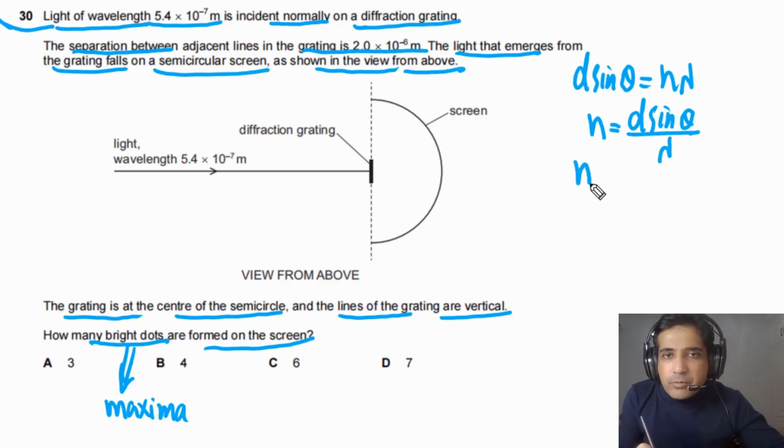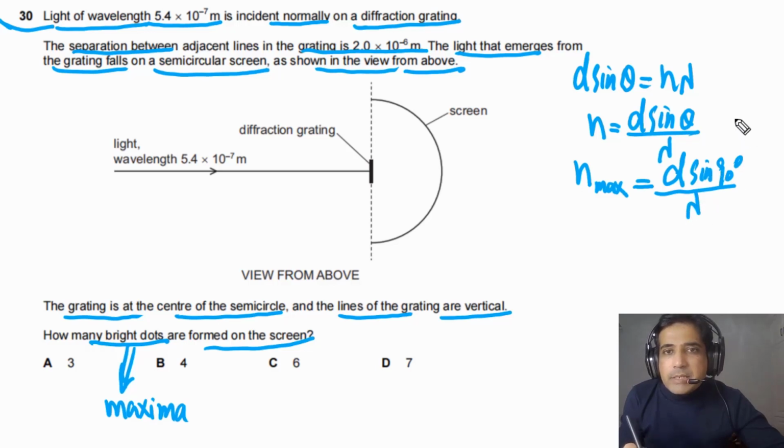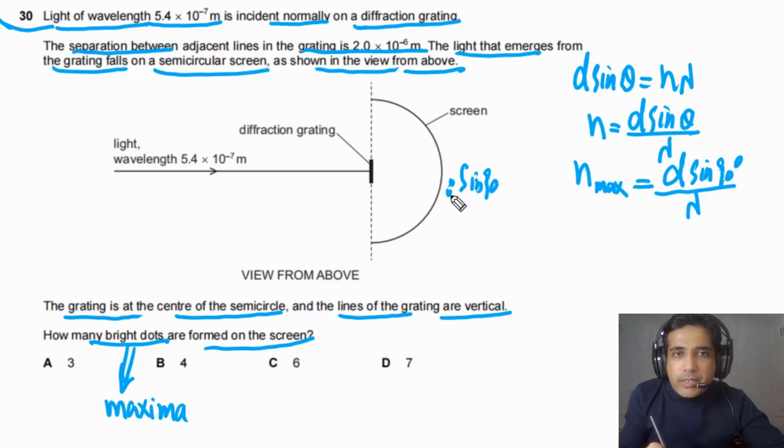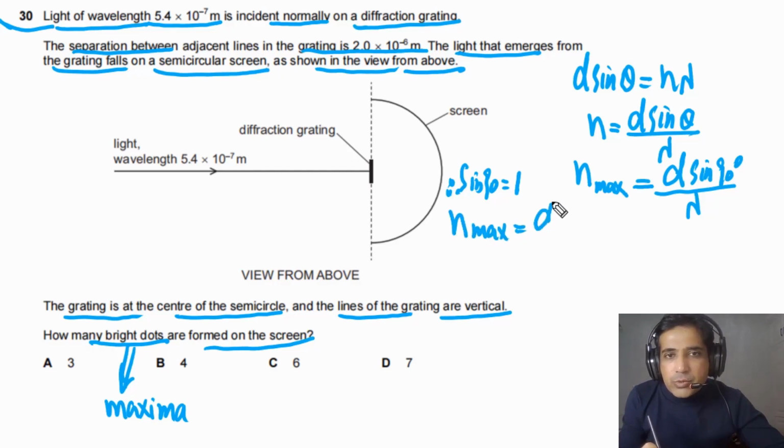We need to find out the maximum number of bright fringes, n max. So θ in this case has to be equal to 90 degrees. So we can say this is d sin 90° divided by λ. But sin 90° is equal to 1. And so simply we can write down in this case n max is equal to d divided by λ.